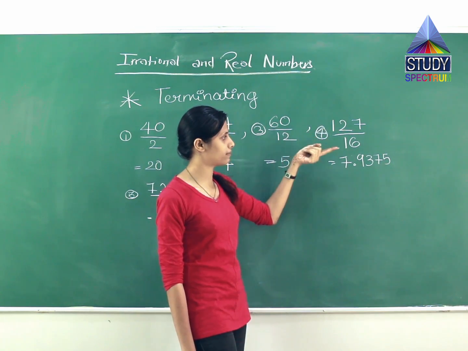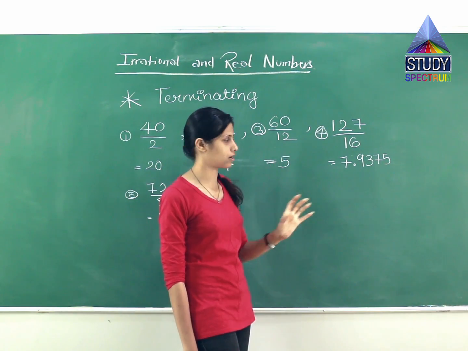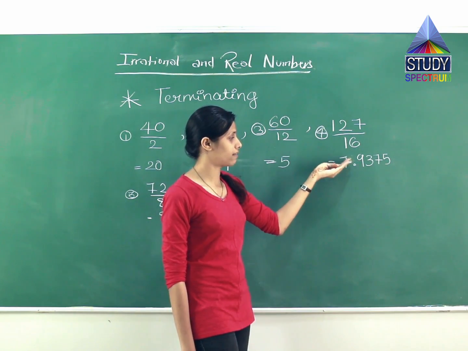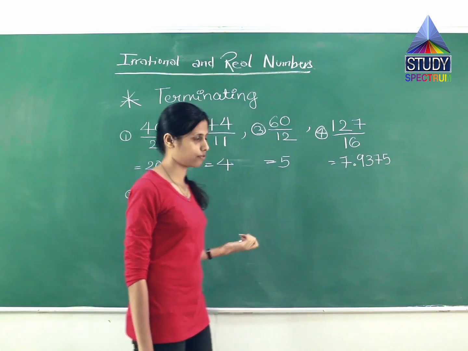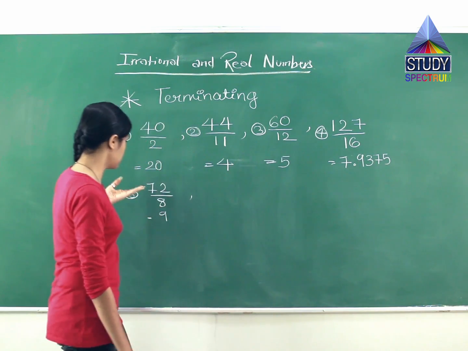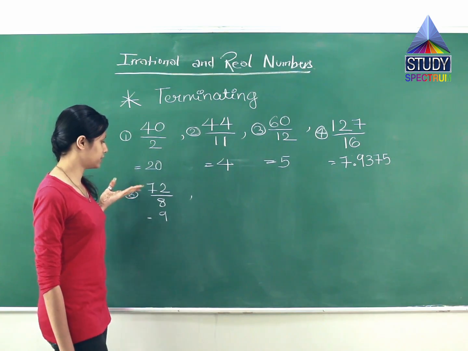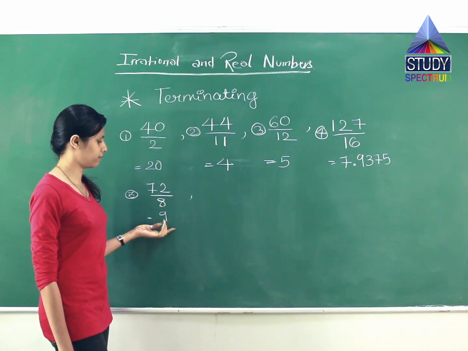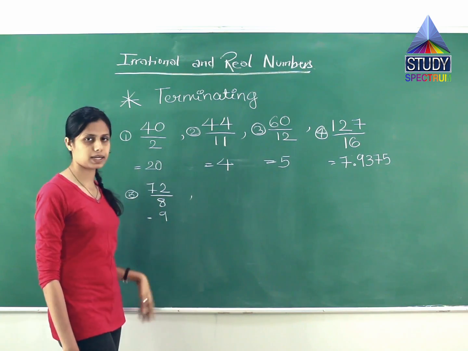In this 127 divided by 16, we get a fixed answer, which is 7.9375, which is terminating after 5. There is no number exceeding that. The fifth example is 72 divided by 8, which comes to 9, which also terminates.